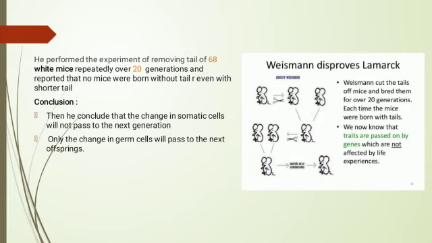From this experiment, Weismann concluded that a change in somatic cells, meaning the cells of the skin, will not pass to the next generation. Only a change in germ cells will pass to the next offspring.